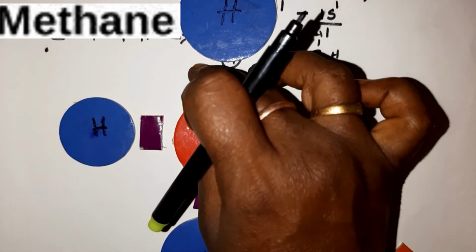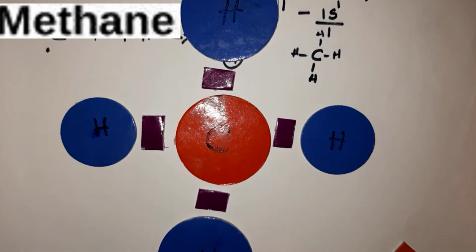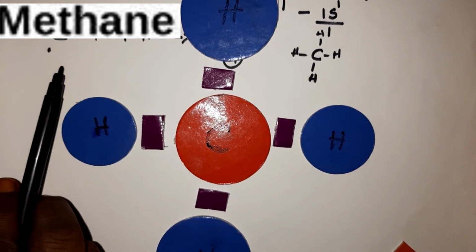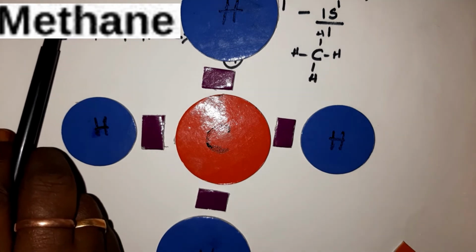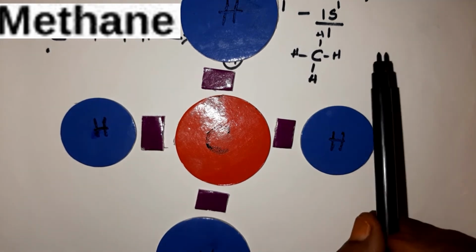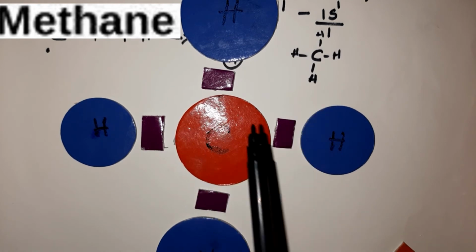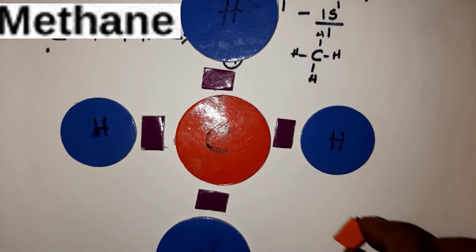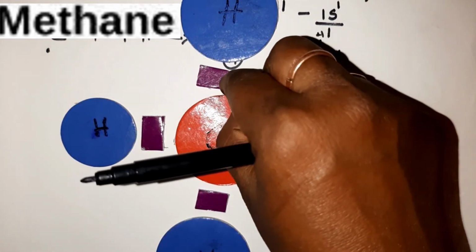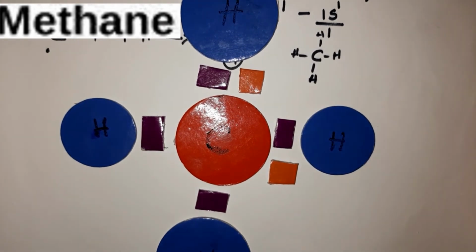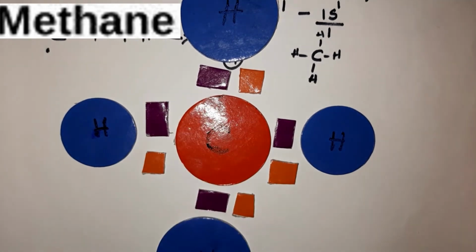Now we can see the model for the formation of methane, children. We have carbon. Each carbon atom has 4 electrons, so 1, 2, 3, 4 electrons. And each hydrogen atom has 1 electron in the outermost shell. So 1 hydrogen atom, 1 electron, and the same for all four hydrogen atoms. Got it, children? Now this is the structure for methane.